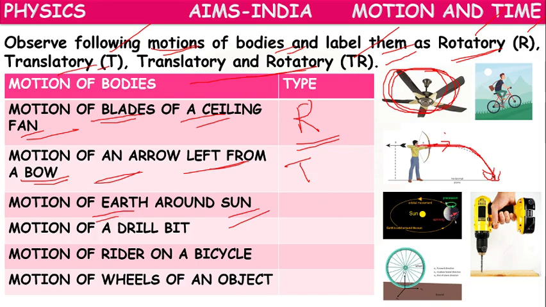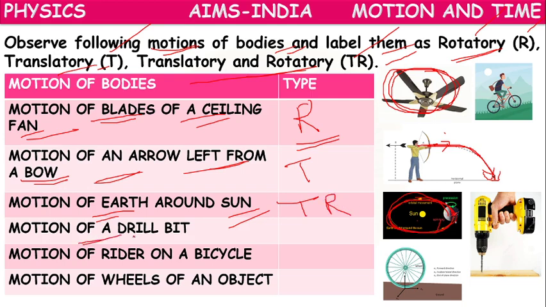Motion of the earth around the sun. The earth's position is changing, as the earth is revolving around the sun. But all the particles of the earth also move around themselves. It shows both rotation and revolution at a time. It will spin around itself and it also spins around the sun. It exhibits both translatory and rotatory motion, TR.